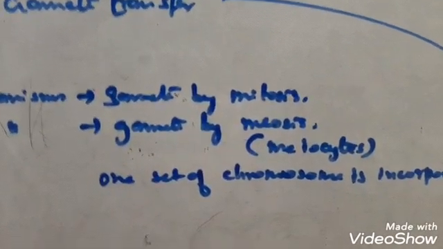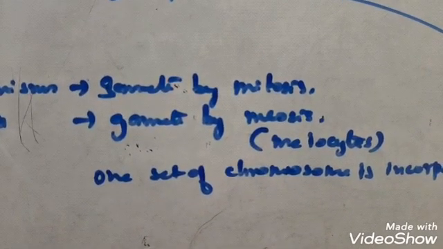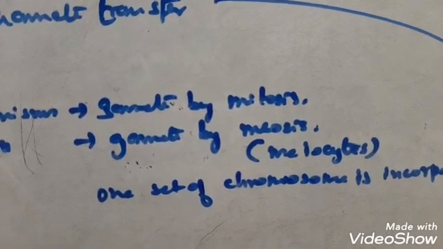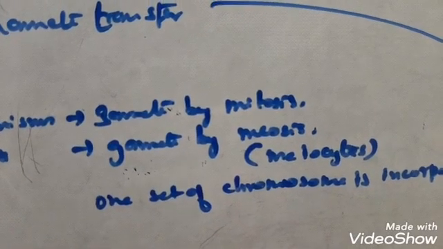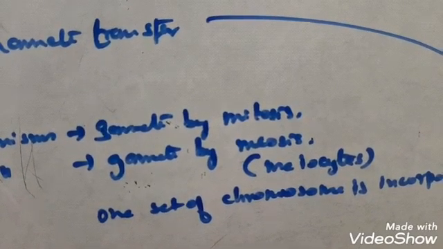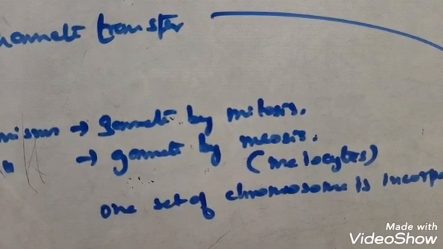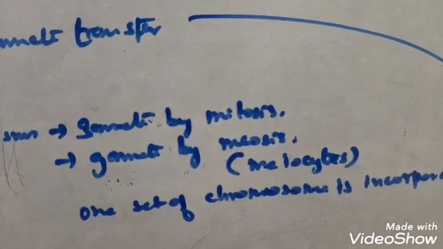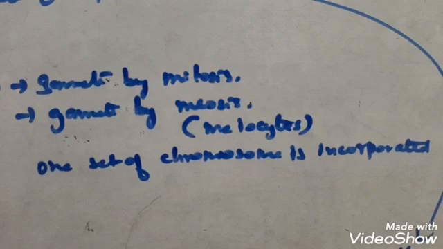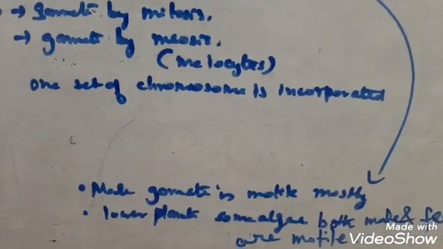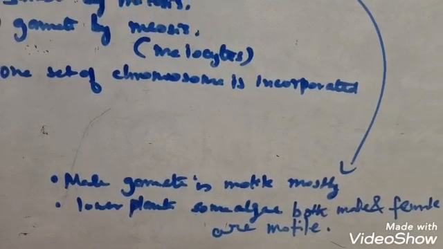Myocyte cells are known as the gamete mother cell. So gamete mother cells or meiocyte cells are the cells that help in formation of gametes in haploid organisms. So they are specialized cells. Now see, at the end of both the divisions, only one set of chromosomes gets incorporated in the gamete.